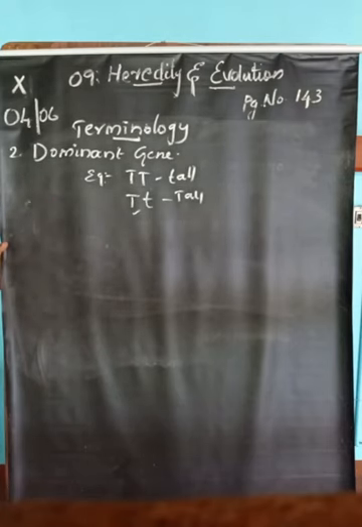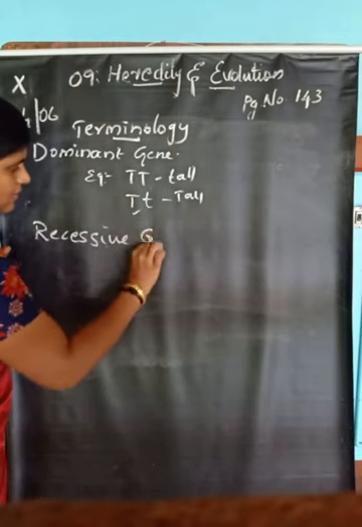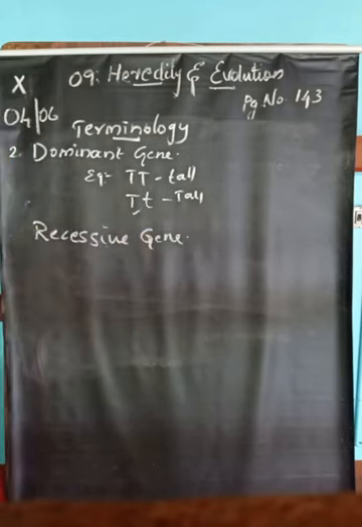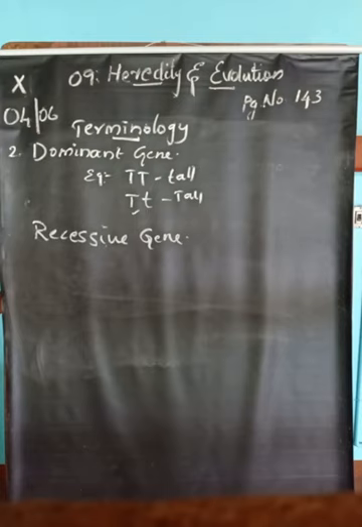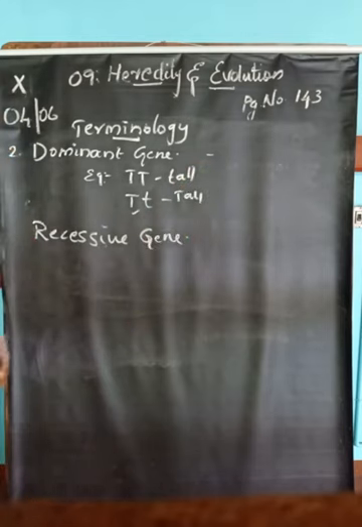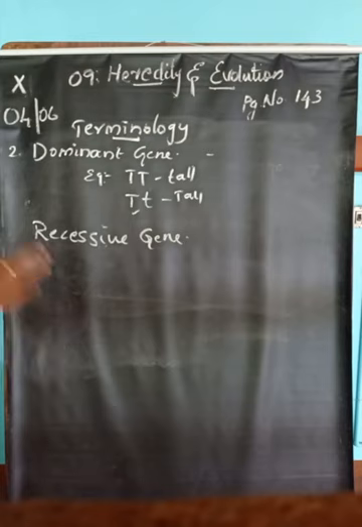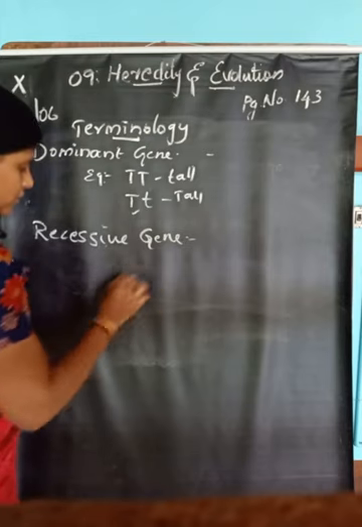So what is a recessive gene? A recessive gene is the gene which decides the appearance of an organism only in the presence of another identical gene. It can express only in the presence of two identical genes.